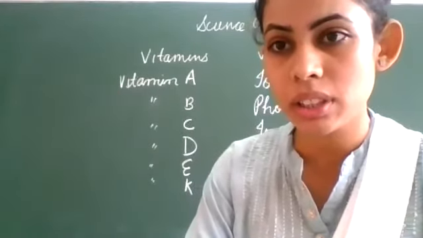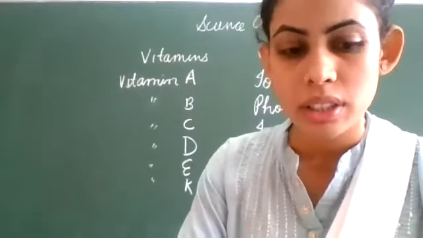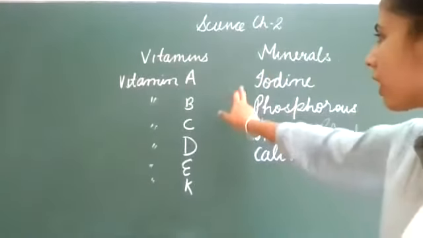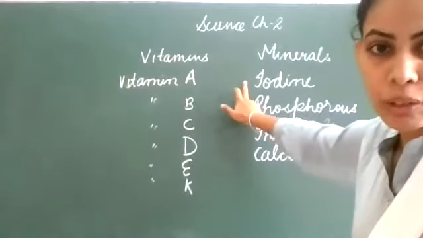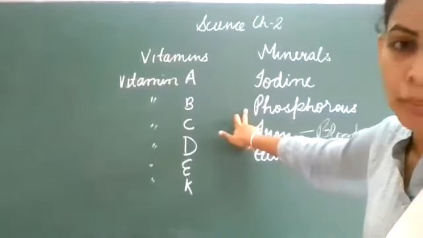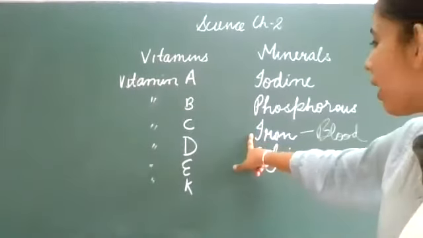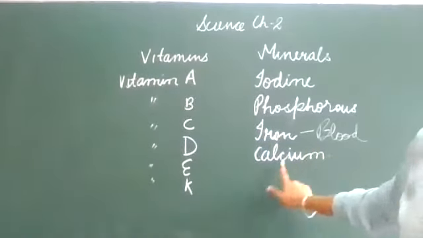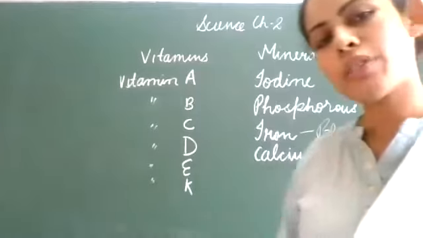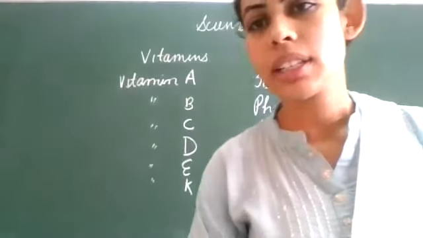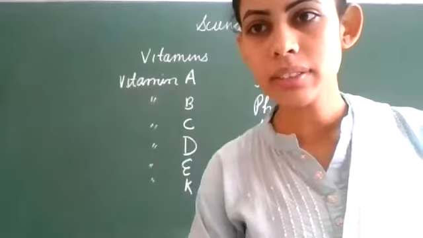Write it down. Okay, and the iodine, it is for the proper growth and development of the body. Phosphorus for the formation of bones and teeth, and iron in the formation of blood. Calcium, it is also for the formation of bones and teeth. Clear?